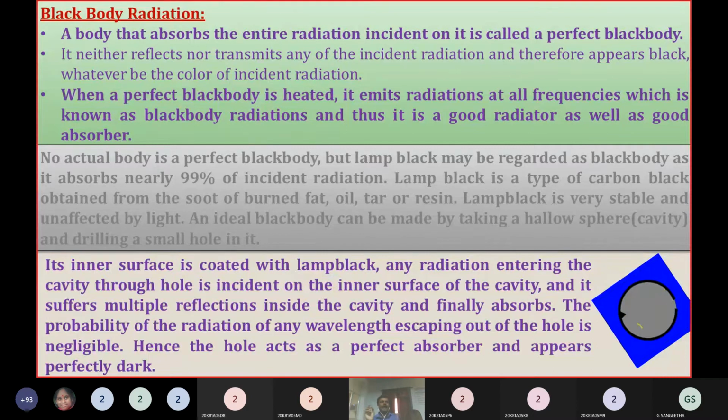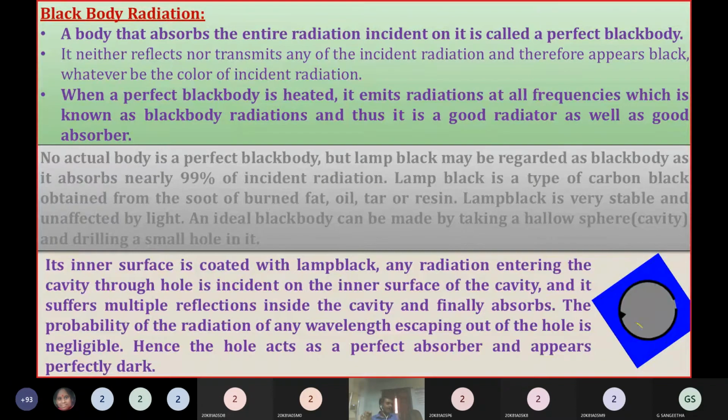If you take lamp black, lamp black is the best example of a black body. It absorbs nearly 99% of incident radiation.